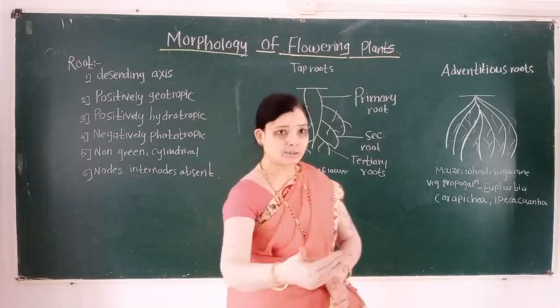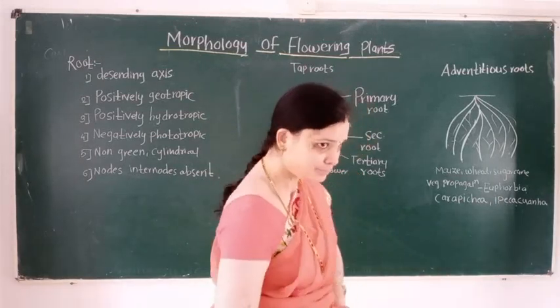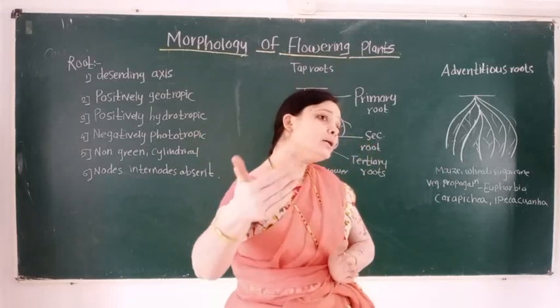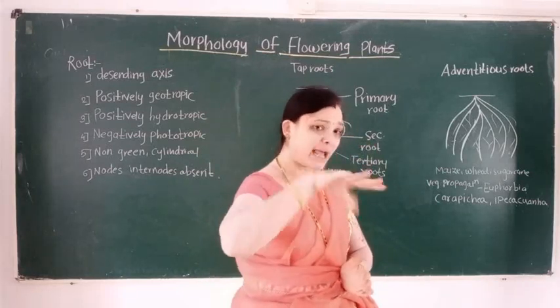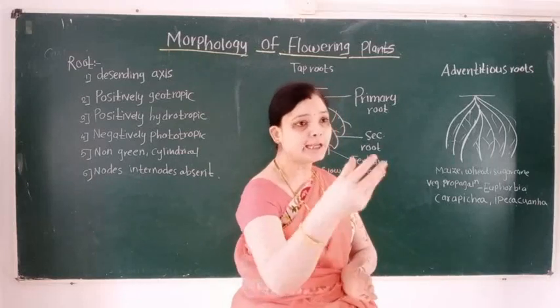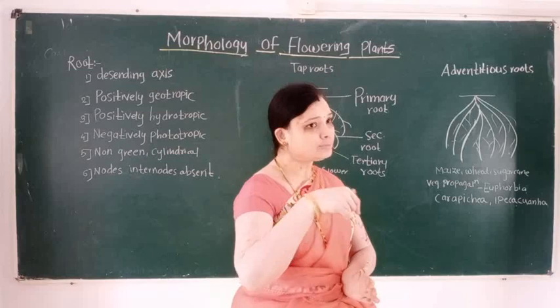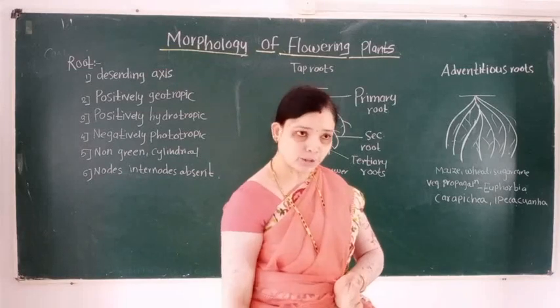These roots are unequal in size. Compared to adventitious roots, taproots grow deep into the soil. So they grow deeper into the soil.